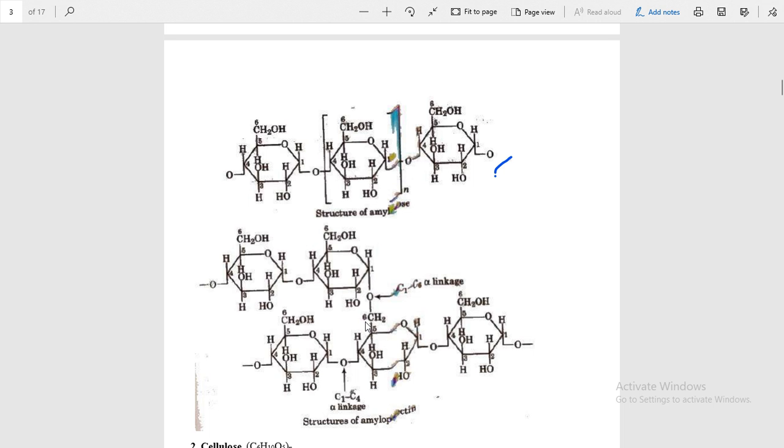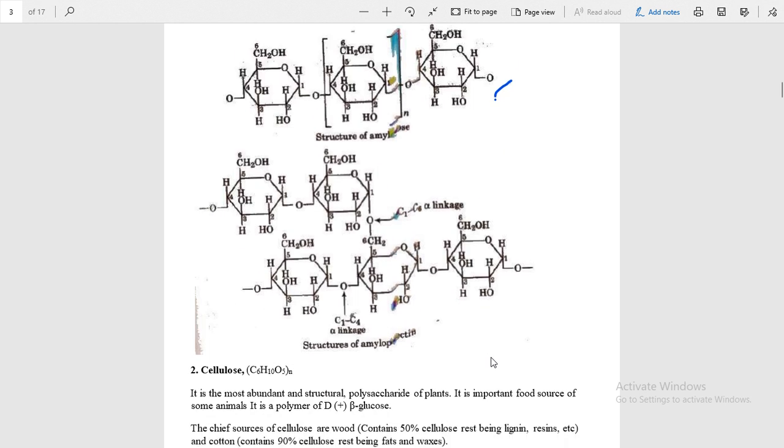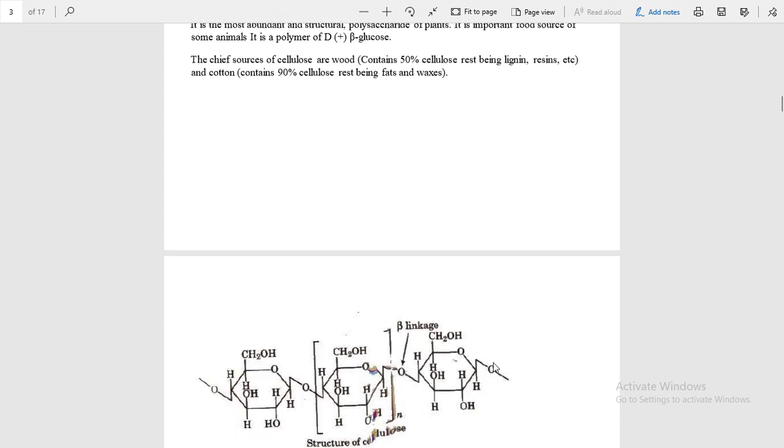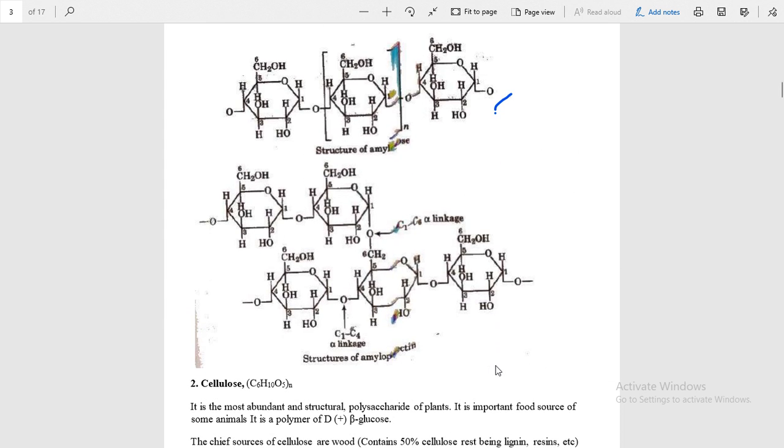This way, starch has two parts. One is straight amylose and another is amylopectin, which is branched and insoluble in water. You can note down this structure is also given in NCERT.